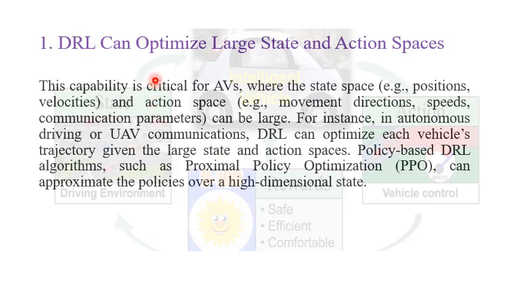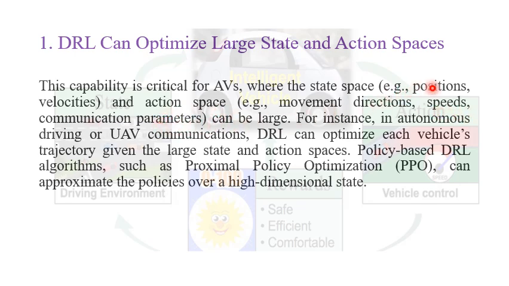Okay, what is the first motivation? Deep reinforcement learning can optimize large state and action space. In autonomous vehicle, we have large state and action space. For example, our state space comprises the position, velocity, and our action space comprises moving direction, speed, and communication parameter.